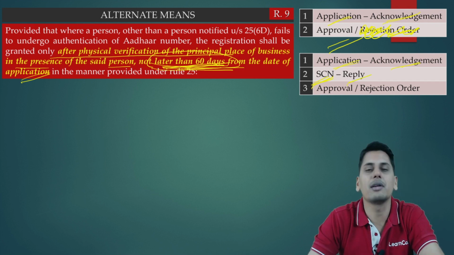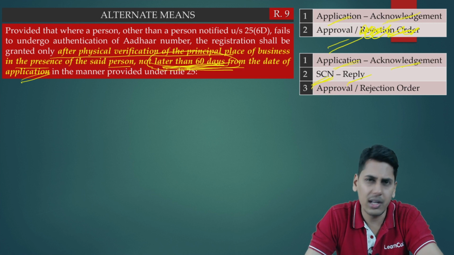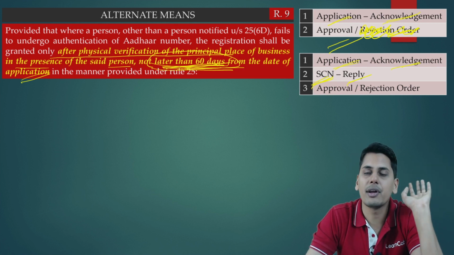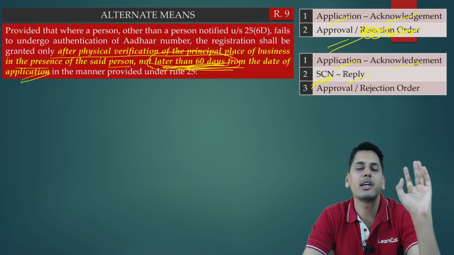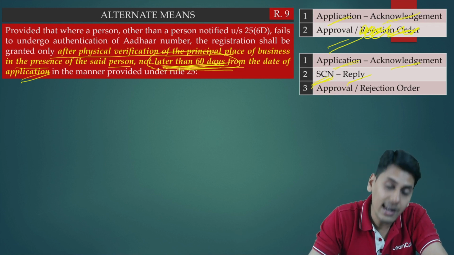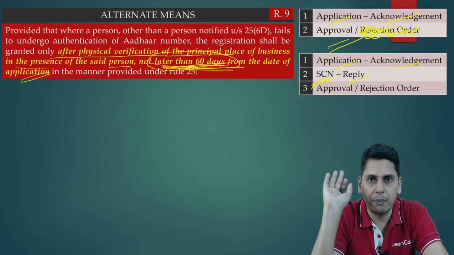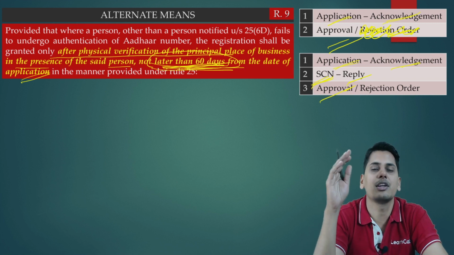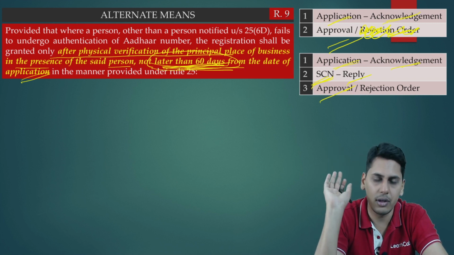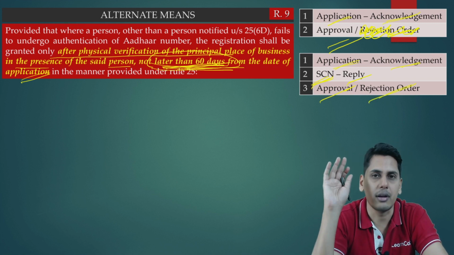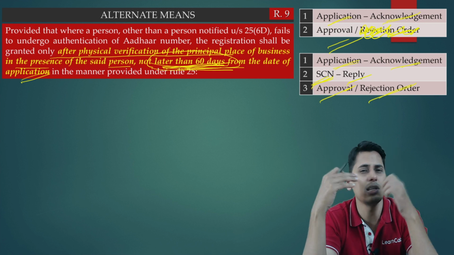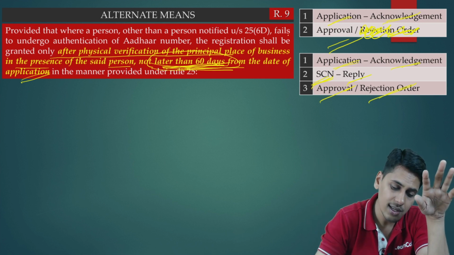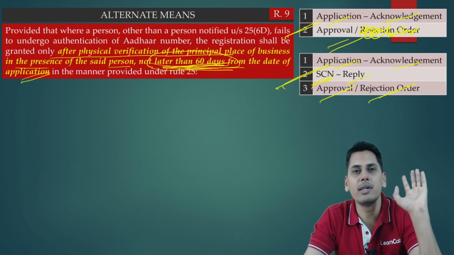You will have to furnish a reply. Whatever that person is requiring, you have to provide those clarifications, information, documents. Thereafter, if he is satisfied with your reply, he would approve the application for registration. If he is not satisfied with your reply, he would give a rejection order. Whatever application you have made for registration, he would reject it. So friends, these are the two possibilities.